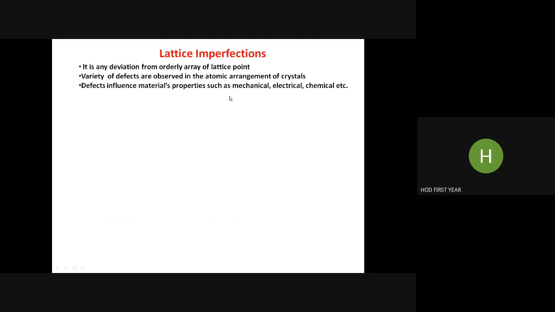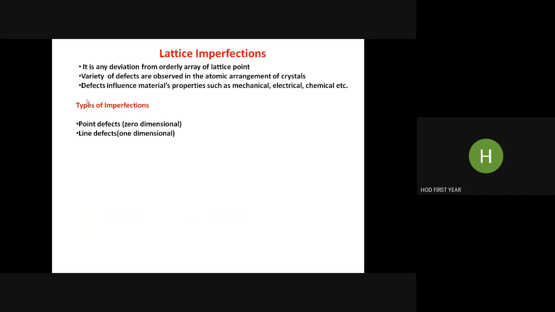Obviously, these defects are utilized for manipulation of mechanical, electrical, and chemical properties. Sometimes we purposely create defects to enhance conductivity or other mechanical properties. The types of imperfections: point defects are zero dimensional, the missing of a single atom.